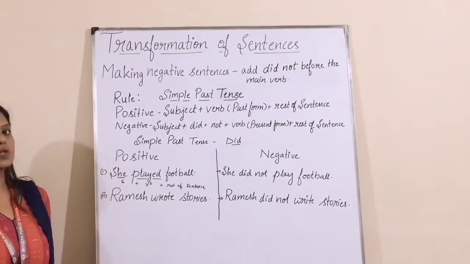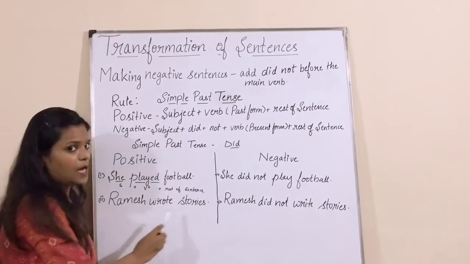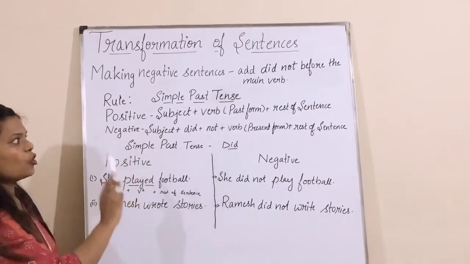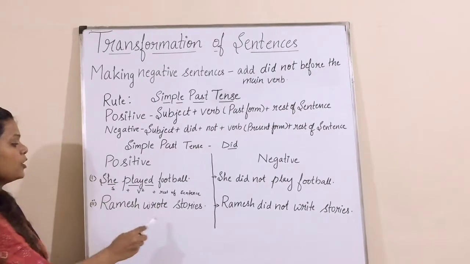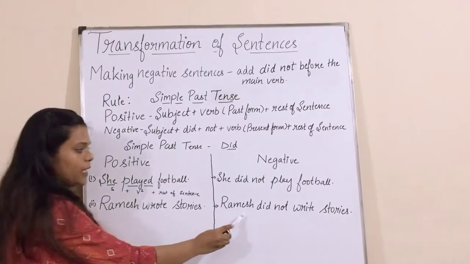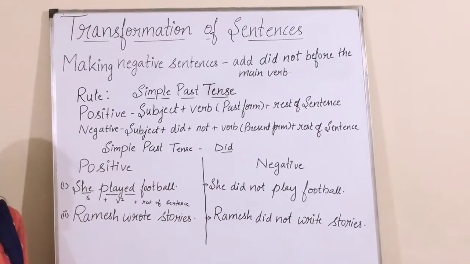Let us come to the next example. Ramesh wrote stories. Again it is a simple past sentence. How can we change it? By adding did not before the main verb. And what is the present form of wrote? It is write. So Ramesh did not write stories.